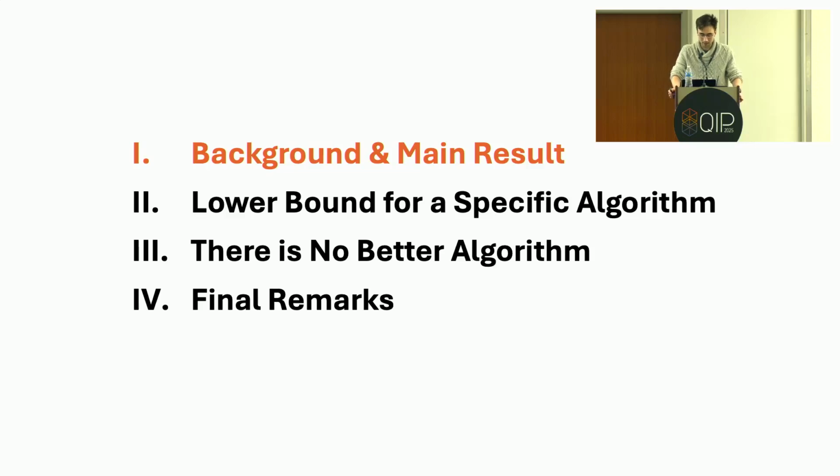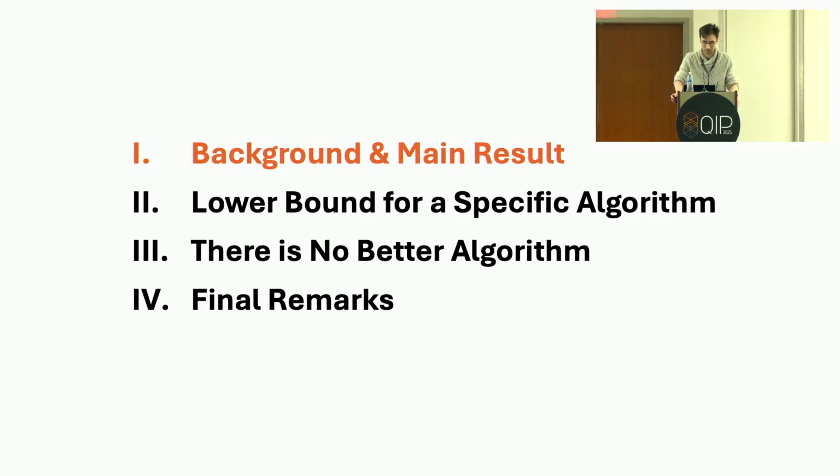So my plan for this talk is roughly as follows. First, I'll begin with some background information, and then I'll describe our main result, which is a new lower bound for testing tree tensor network states. I expect this will take up roughly half the talk. And then I'll move on to proving the lower bound works for a specific algorithm before explaining why actually that lower bound is generally applicable because there is no better algorithm. And then I'll conclude with some final remarks.